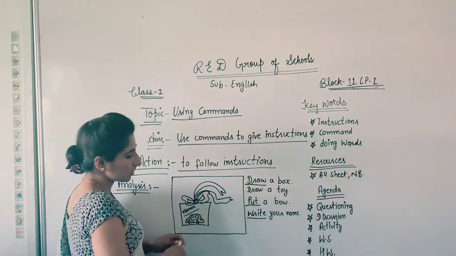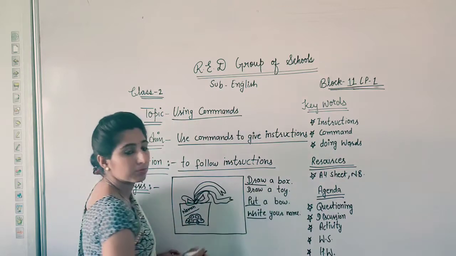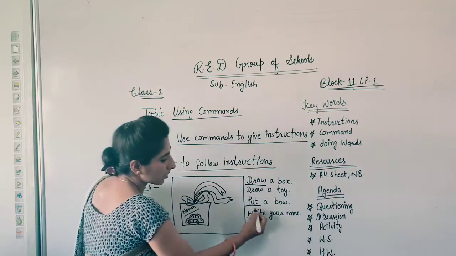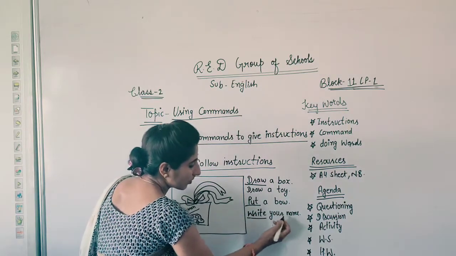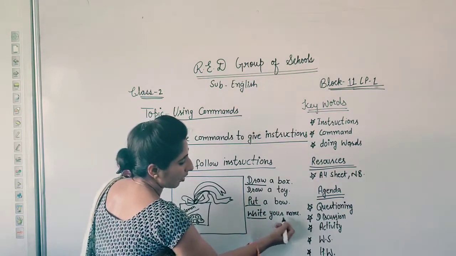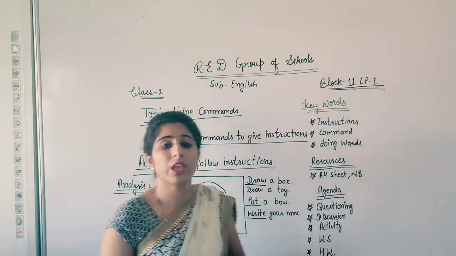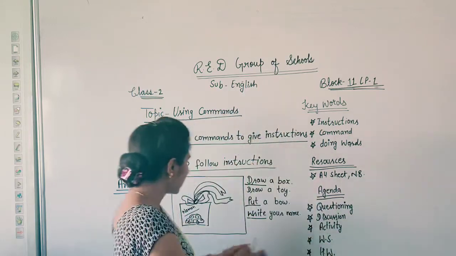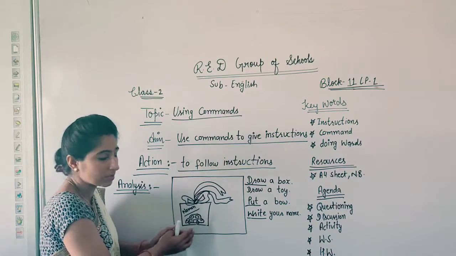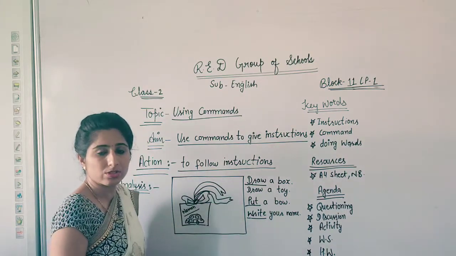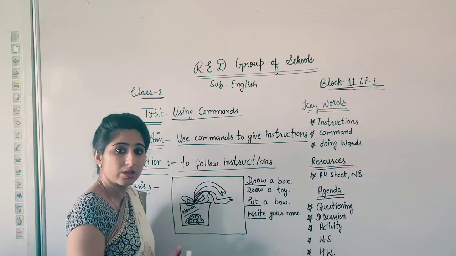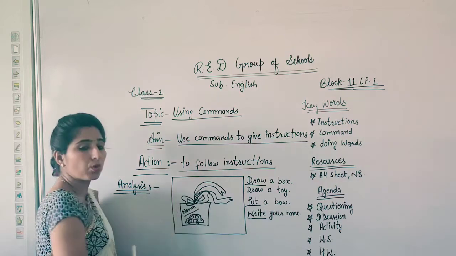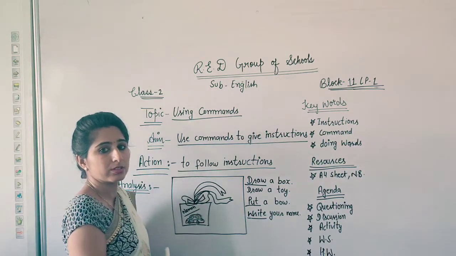Right, like first you have drawn a box. First you drew a box, then drew a toy, after that put a bow, then after that you wrote your name. So this is how we have followed the instructions and completed our activity. Like we have made our gift box by following these instructions which were shared on the screen. You have read those instructions carefully. After that, step by step you have drawn this gift box on your A4 sheet.